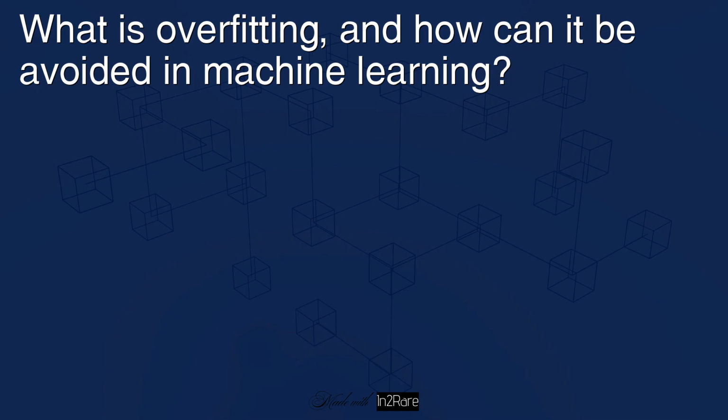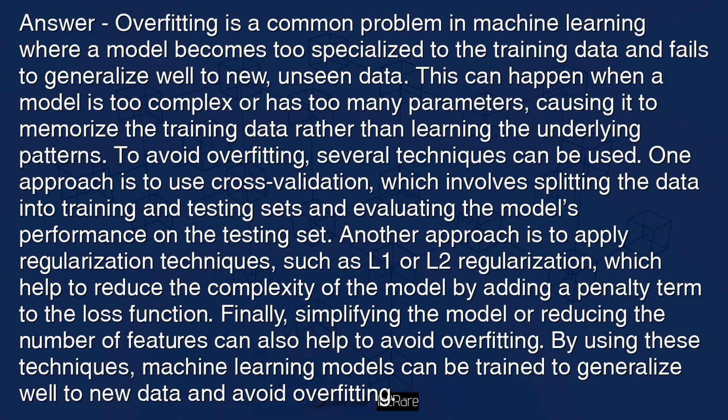What is overfitting, and how can it be avoided in machine learning? Answer: overfitting is a common problem in machine learning where a model becomes too specialized to the training data and fails to generalize well to new, unseen data. This can happen when a model is too complex or has too many parameters, causing it to memorize the training data rather than learning the underlying patterns.